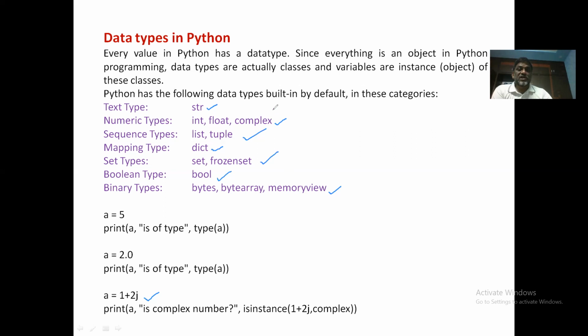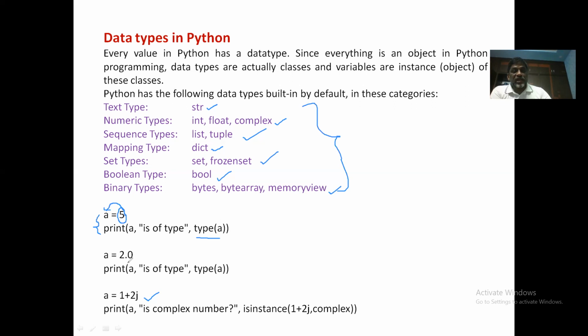So these are the available data types in Python, but we don't declare them; the type is decided based on the value. For example, look at these examples. A is equal to 5. A is an integer data type, because we are placing 5 into A. A is considered an integer type. If you run this code, A is equal to 5, print of A comma type of A, it returns class int. I'll show you with examples later.